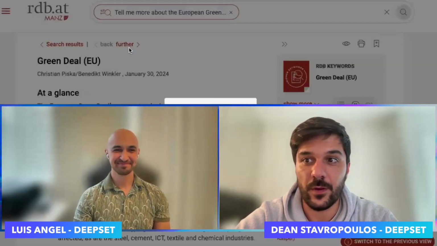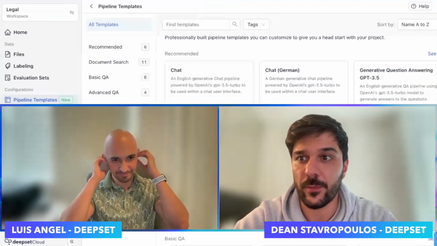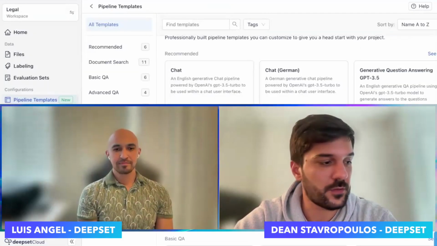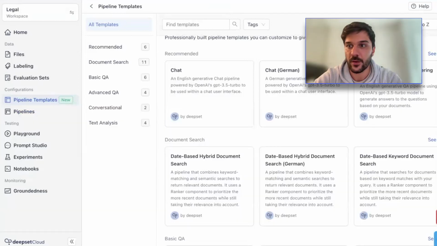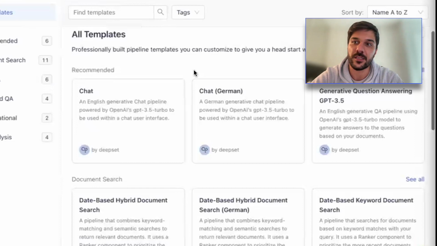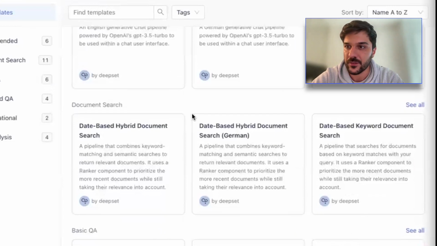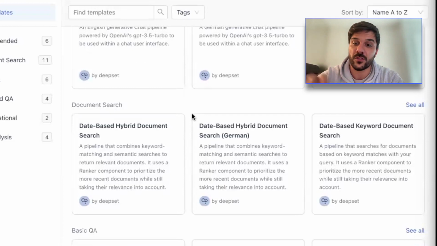Yep. Luckily, from the deepset end, we have this open source framework, Haystack. But what we've noticed are the most common use cases. Flipping over to this page, Luis, if you click to pipeline templates, this is the page that you're on, but we've actually templatized those most common use cases. You'll see things like chat, your standard retrieval augmented generation pipelines or generative QA. But in the case of Moz, with what you just saw, that is semantic-based document search.